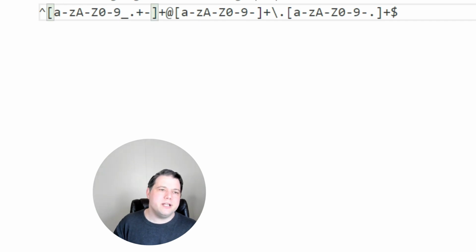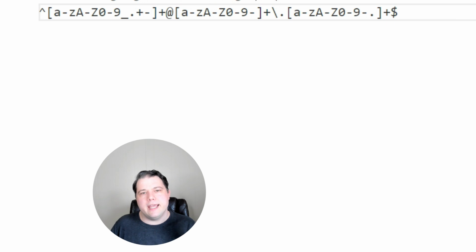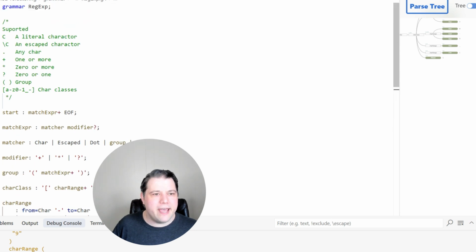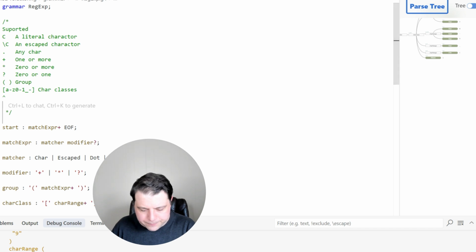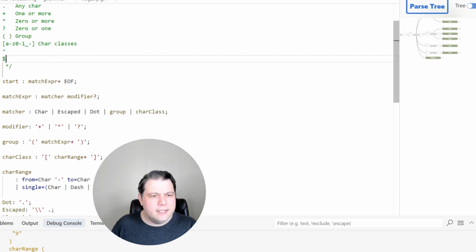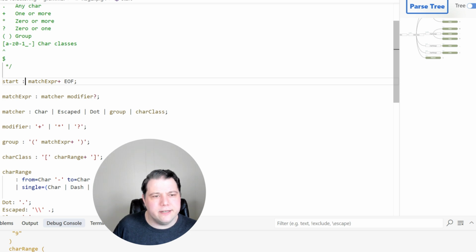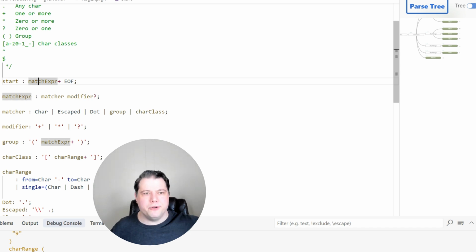But there's also this start indicator and end indicator, with caret meaning this must match the start of the string, and dollar sign meaning this must match the end of the string. We haven't accounted for that yet, right? So that's also something that we're going to support. But those only make sense at the beginning and end. Depending on the execution mode you're running a regex in, this would make it only match right at the beginning or the end of a string versus just finding the pattern anywhere in the middle.